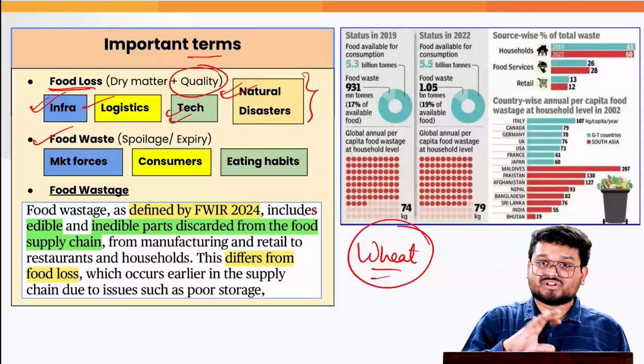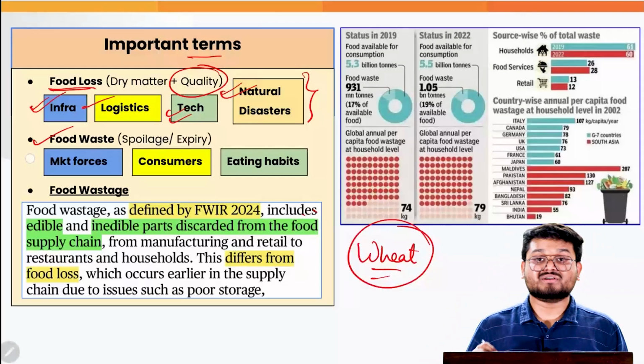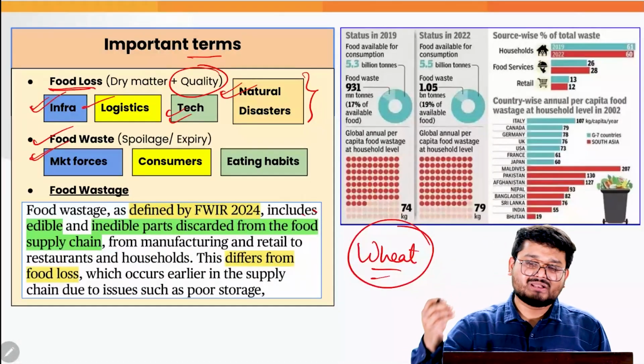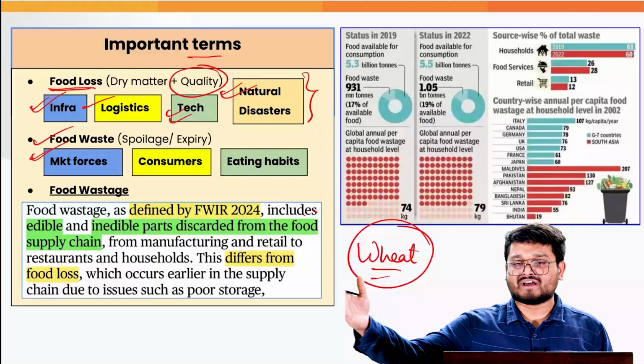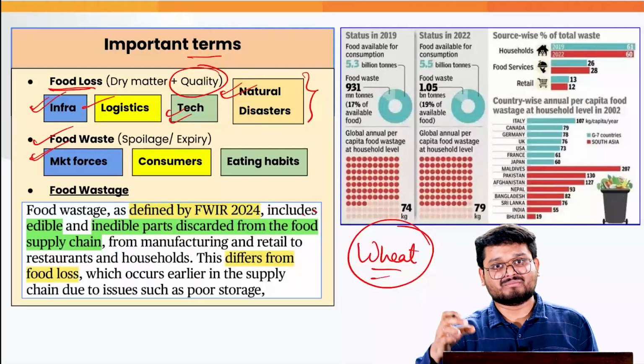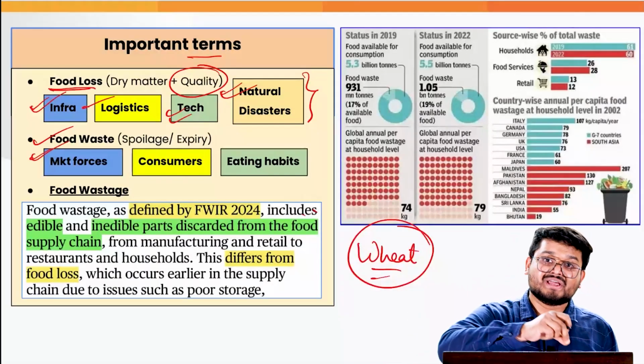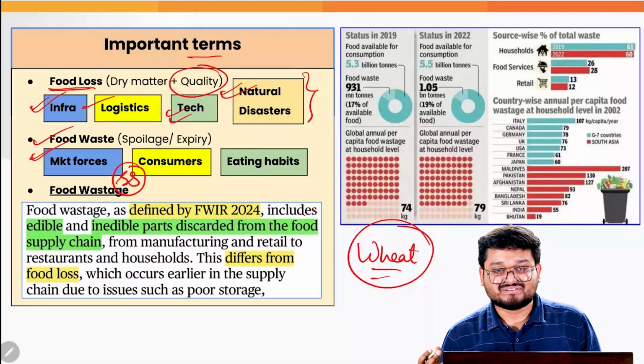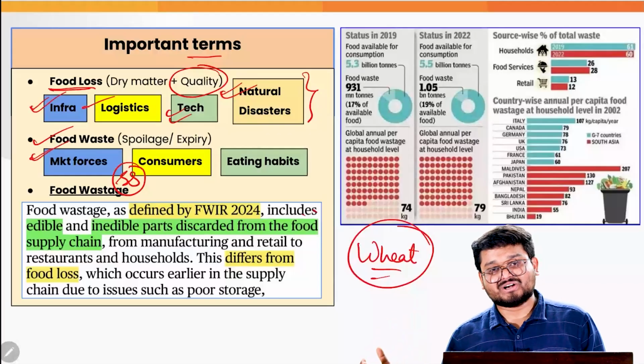Now, when we talk about the main causes here, we generally find that sometimes the market forces of demand and supply of food do not match. Simply imagine the huge number of restaurants we have, or the huge number of brands that we have for a particular food item. It means that the supply of food items is too much, and that is not equal to the demand for the same.